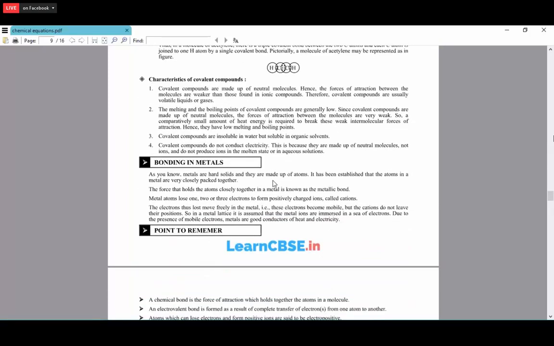So what are the characteristics of the covalent compounds? So the covalent compounds are made up of the neutral molecules. So the force of the attraction between the molecules are weaker than those of the ionic compounds, because in the ionic compounds we are having the electrostatic attraction between the positive ion and the negative ion. Here just that sharing of electrons takes place between the two atoms.